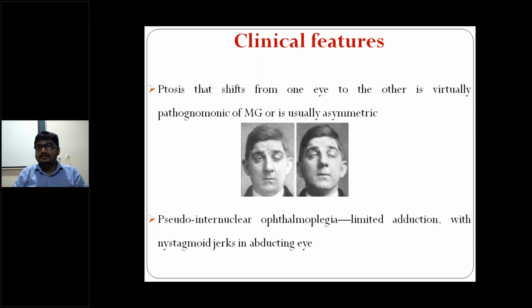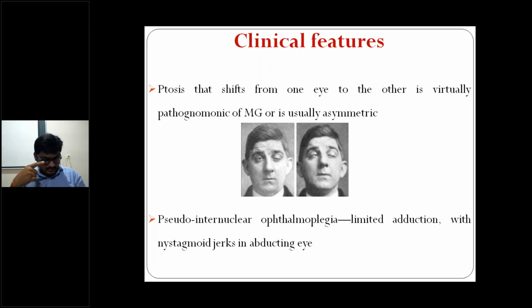What are the ocular signs? What are the ocular features? Ocular means eye, right? What are the ocular features in myasthenia gravis? Ptosis in myasthenia gravis, yes. Can anyone tell about ptosis in myasthenia gravis? At least a few points. How will you diagnose the ptosis? What happens if you give this one drug? What happens to the ptosis? And what is ocular QVR? What is pseudo internuclear ophthalmoplegia? What is cogan lid twitch sign?